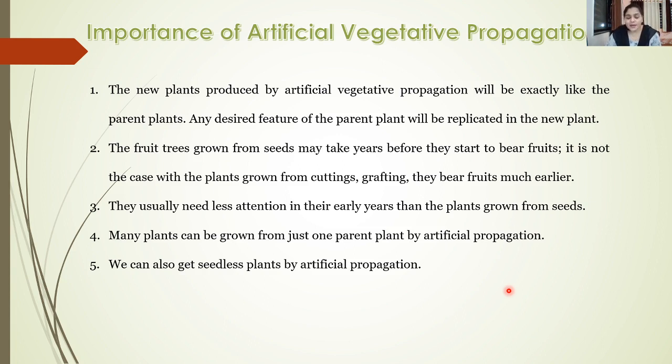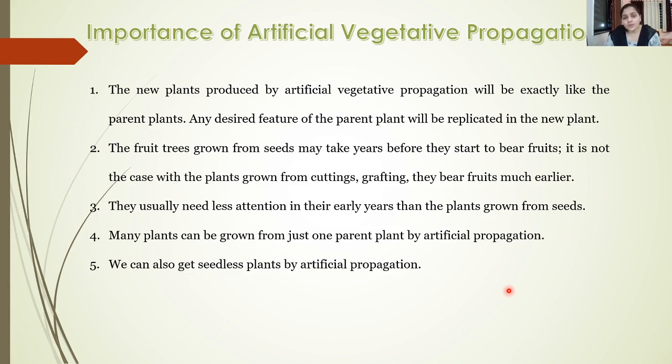So whatever good characters are present in the parent plants, they will be replicated or duplicated in the new plants, which is a very important aspect of vegetative propagation. Now, fruit trees usually first attain vegetative growth, and then they go into the reproductive phase. A fruit tree may take around 5 to 6 years to bear flowers, or at least more than 2 years.